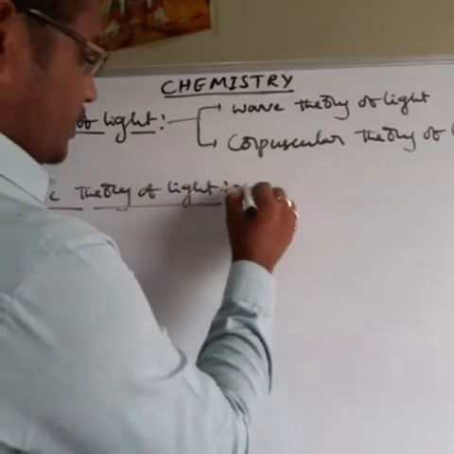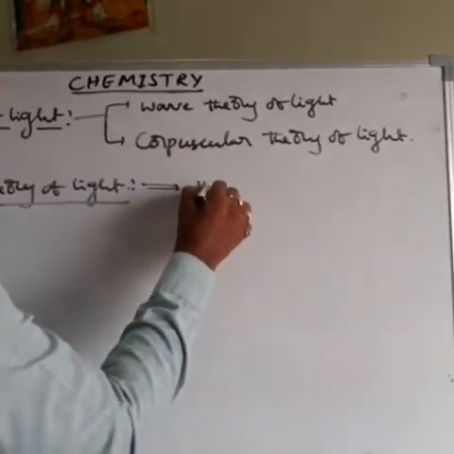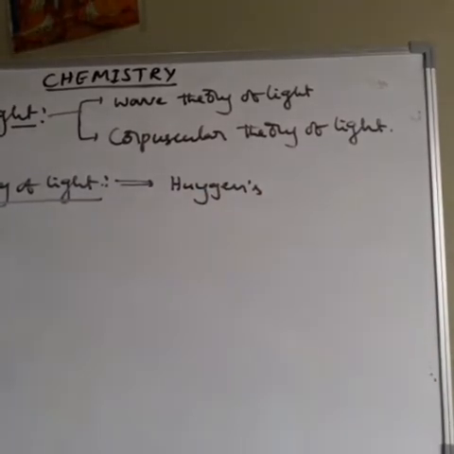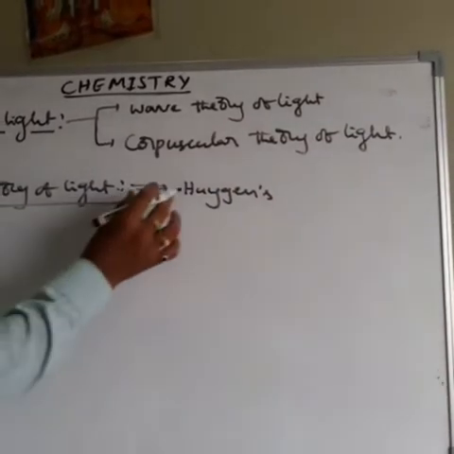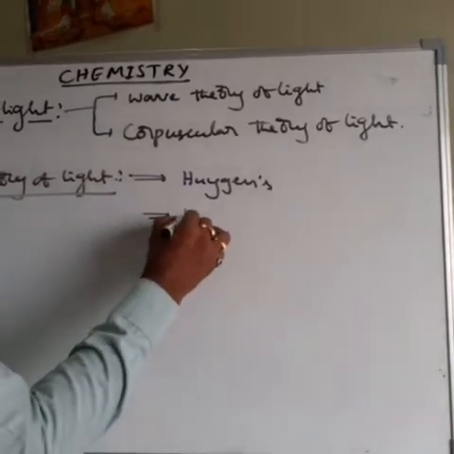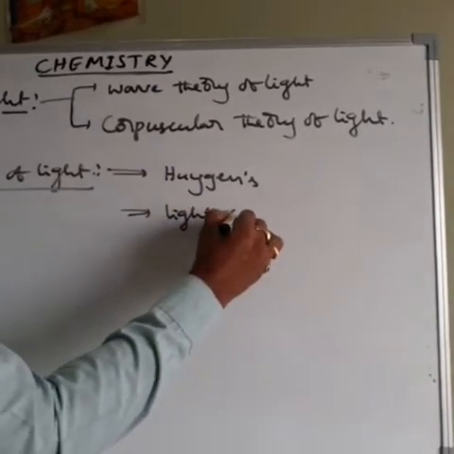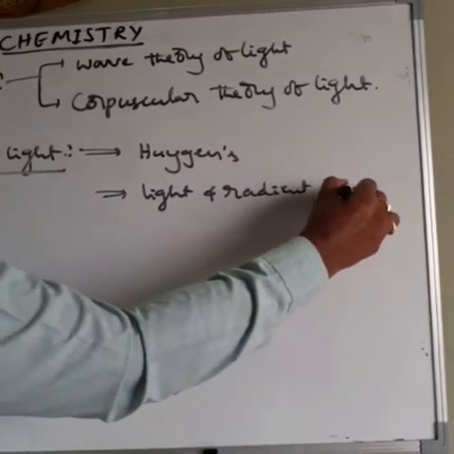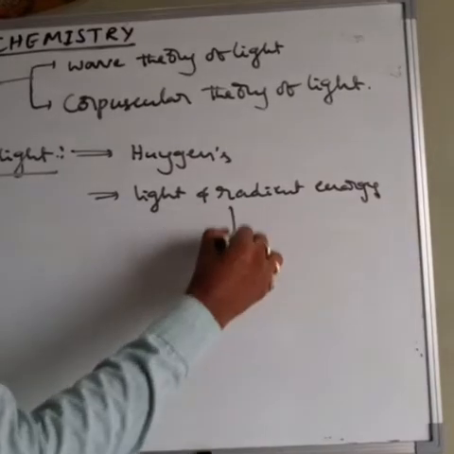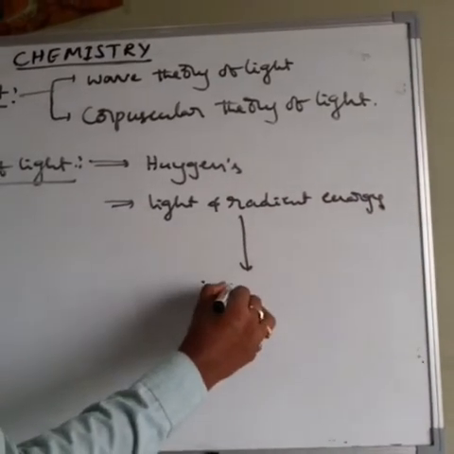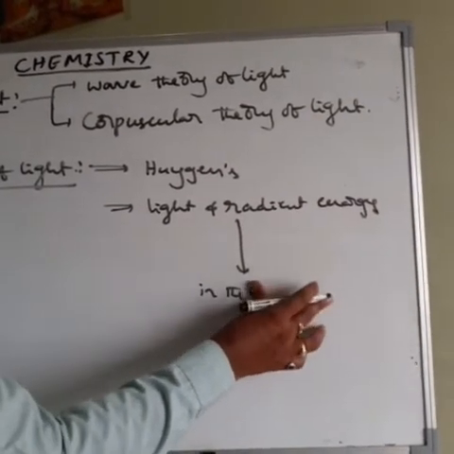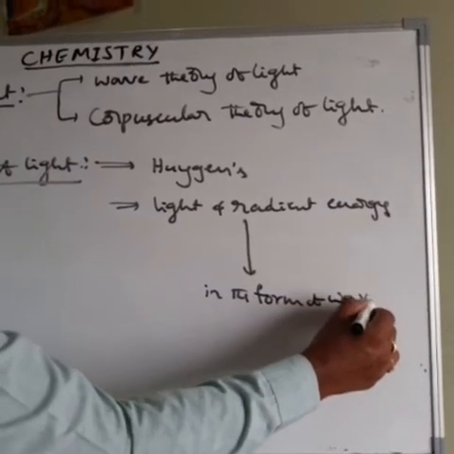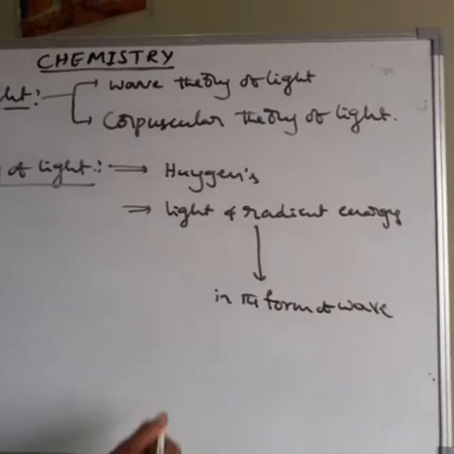The wave theory of light was first explained by the scientist Huygens. According to Huygens, light and other forms of radiant energy are propagated in the form of waves. So that is about the Huygens concept.